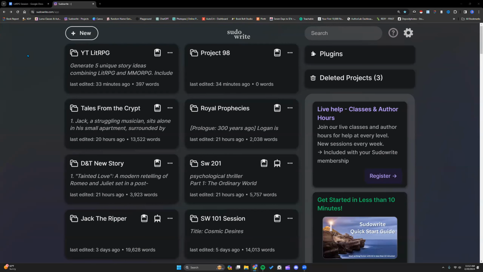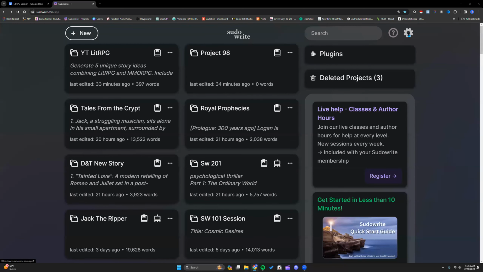I know many people want to bring in their works in progress. We've all done it. When we say, "Hey, don't do that," we're not just telling you for the fun of it, we're telling you from experience. Trying to shove a work in progress into Sudowrite when you're still learning the program just causes you a lot of unnecessary frustration, because on top of trying to learn the program, you're now trying to get it to do something very specific that you want to happen with your story, but you haven't learned how to use the program yet to actually get it to do that. So you essentially go around in circles. Keep those things in mind.